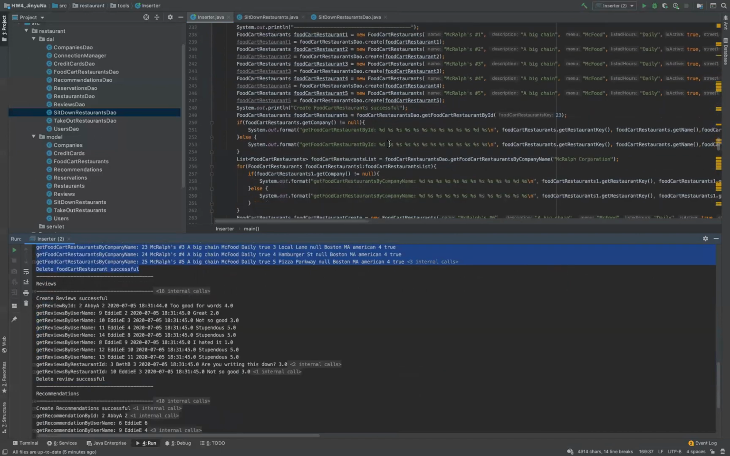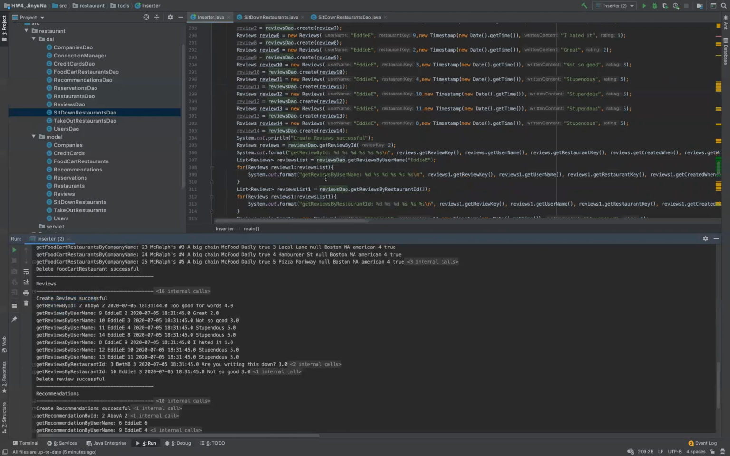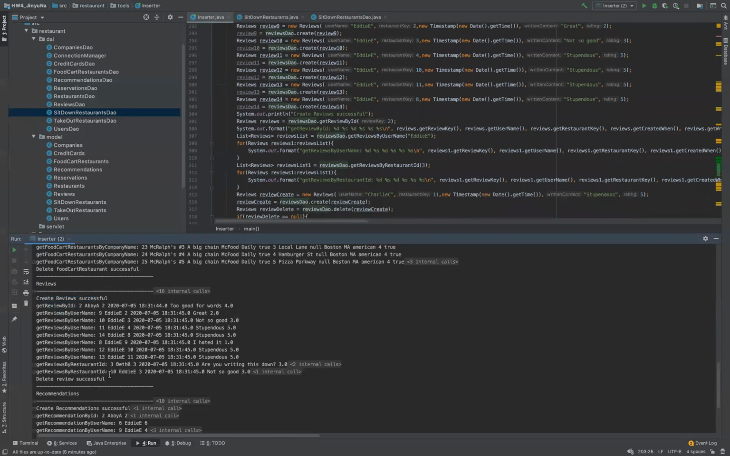And the next one is reviews. We create reviews, get reviews by ID, get reviews by username, get reviews by restaurant ID, and delete reviews. We tested all these functions successfully.